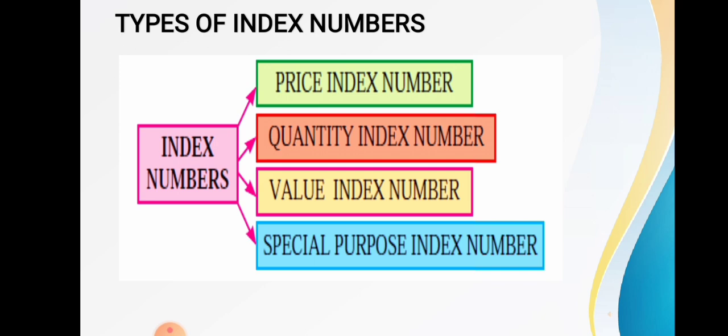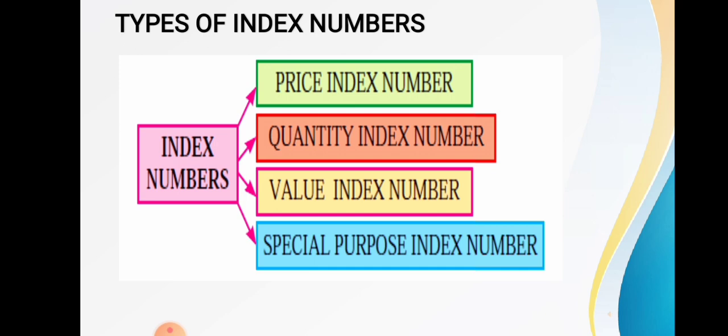Third one is value index number. And fourth one is special purpose index number. So these are the four types of index number.